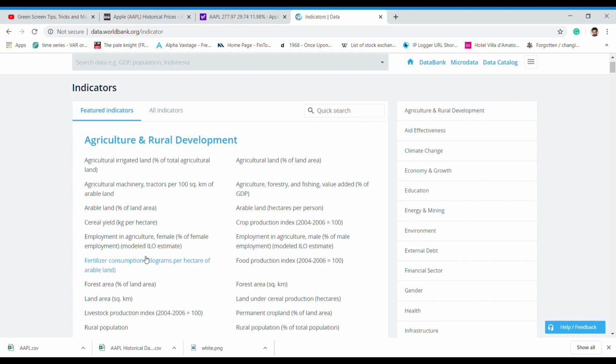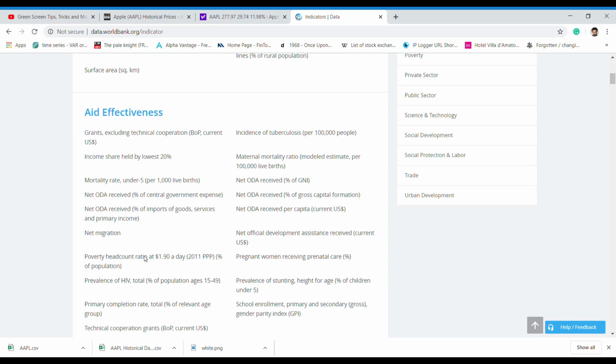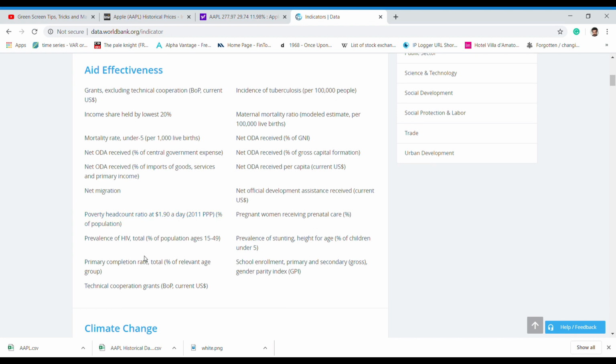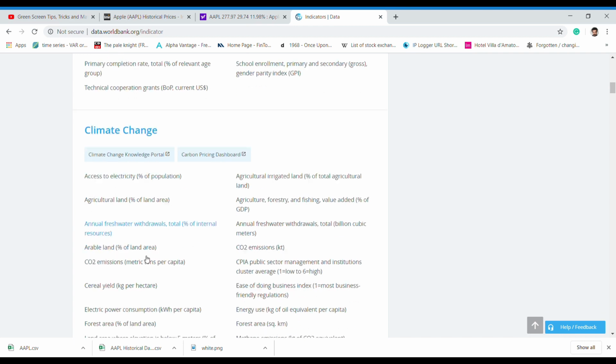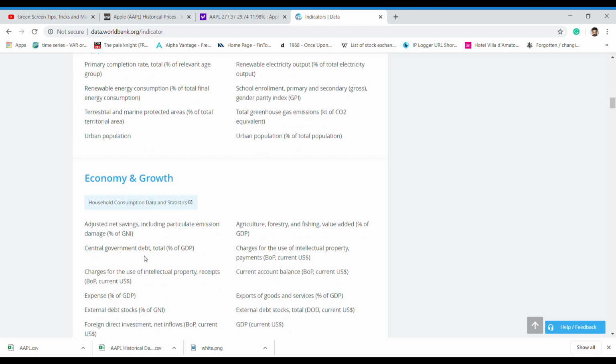It could be something related to agriculture, or about aid effectiveness for poor countries which are underdeveloped, or climate change, or something which is closer to our focus of interest as investors, which is for example economy and growth.